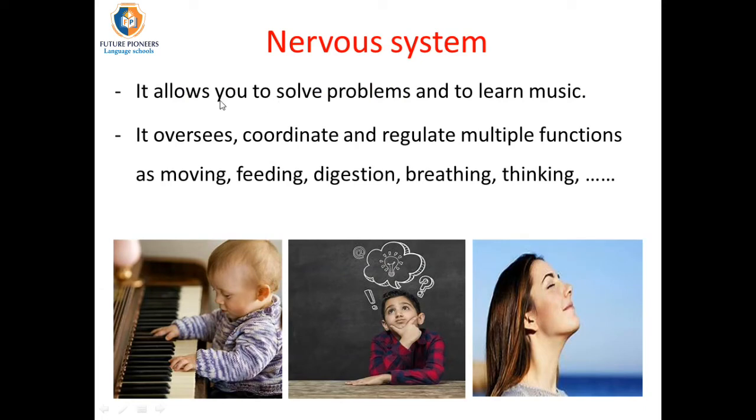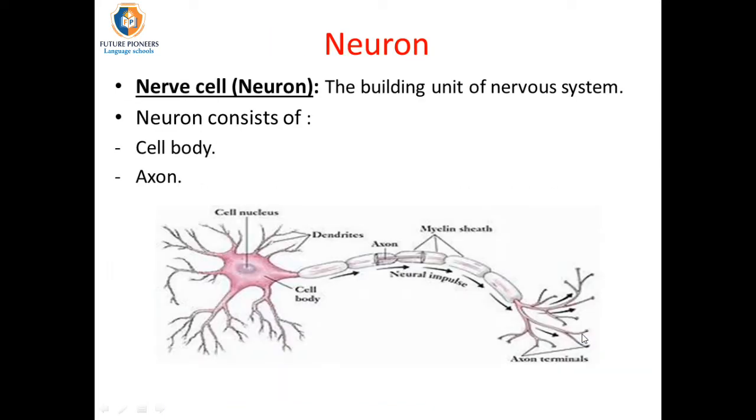The nervous system also allows you to solve problems. When you think to solve any problem, it is a function of the nervous system. Also, learning music or any other hobby. It oversees, coordinates, and regulates multiple functions, all functions of the body like moving, feeding, digestion of food, breathing, thinking, and so on.